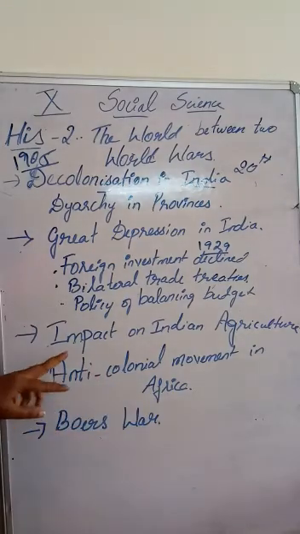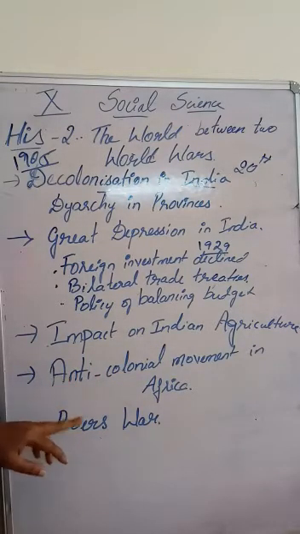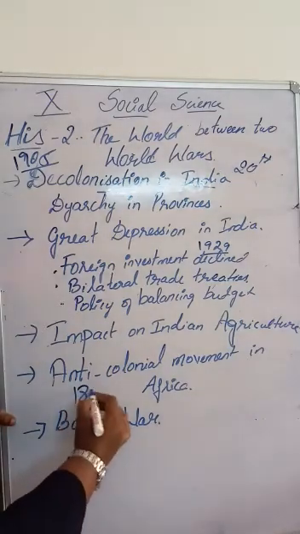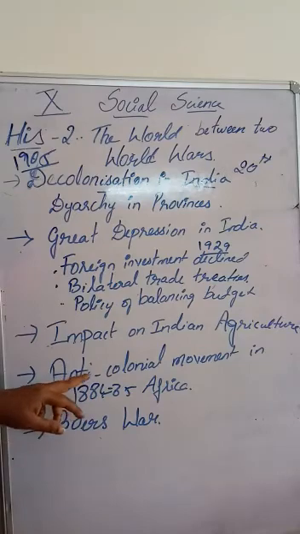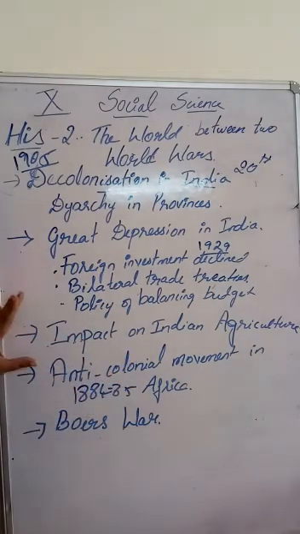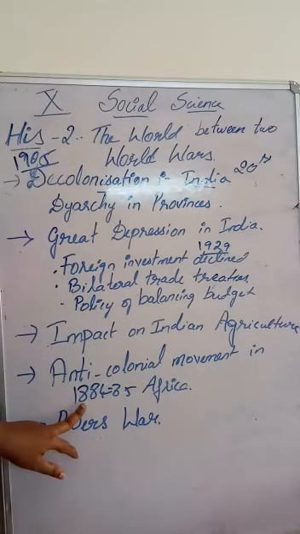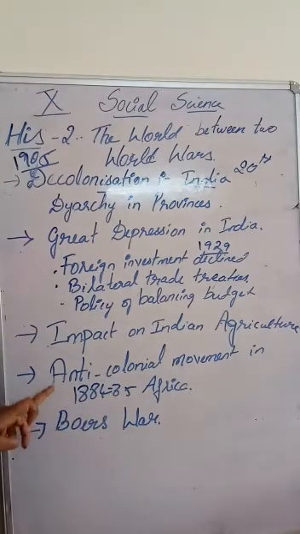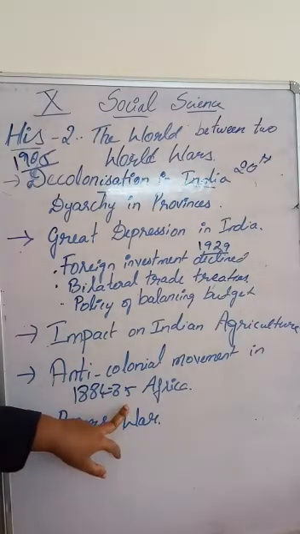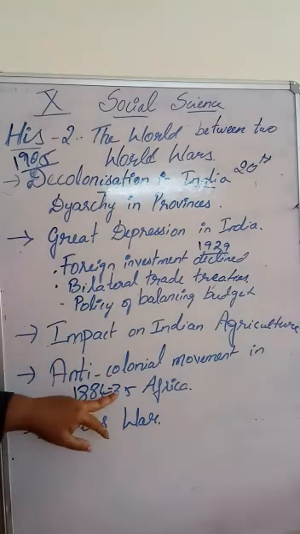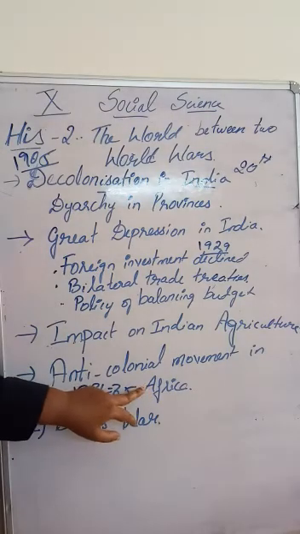During this period, the Berlin Colonial Conference was held in 1884 to 1885. It resolved that Africa should be divided into spheres of influence of various colonial powers. And during this time, there was a war between the British and the Boers in South Africa. The Boers means the farmers, the poor people who are in South Africa. There was a constant war between the British and the Boers in South Africa.